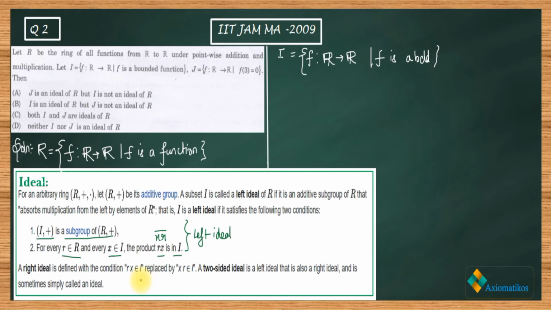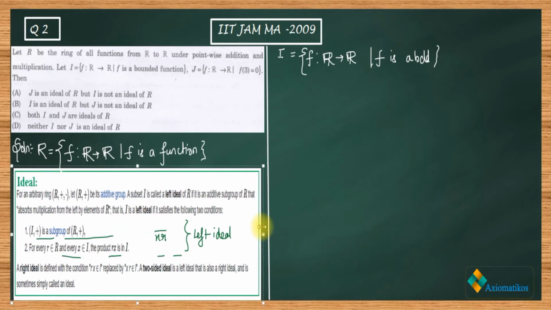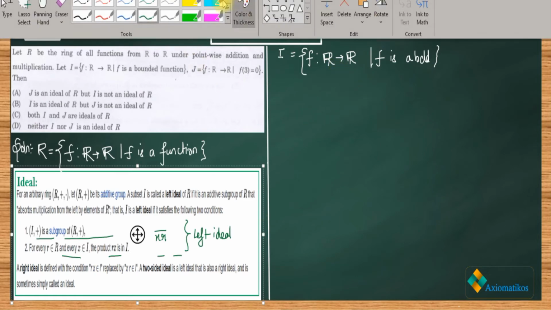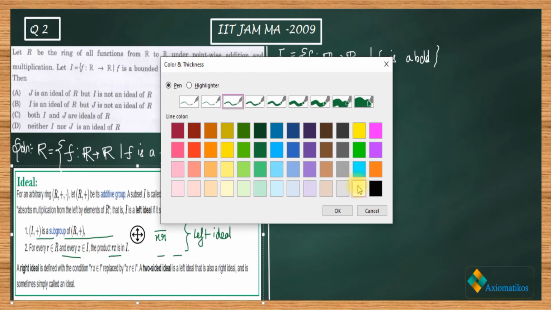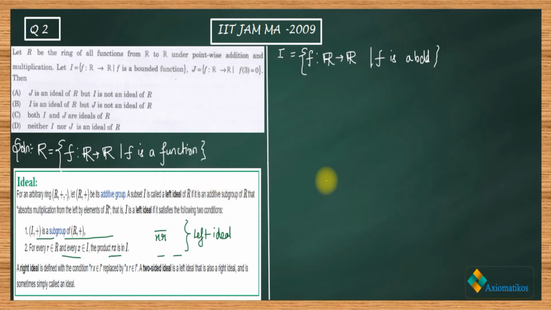So now let me shrink it down to get some space for writing. See, you have a bounded function. Since you have a bounded function, you have to check whether it's a subgroup, and second, that the product belongs to I. I will directly check the second property because this property is violated here.